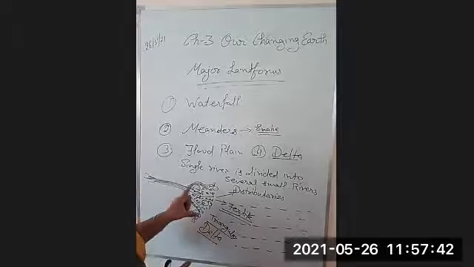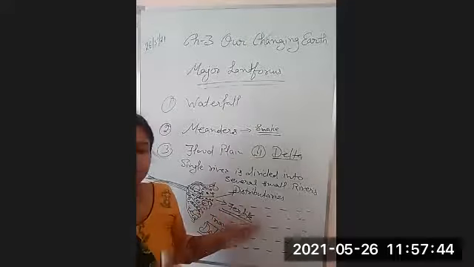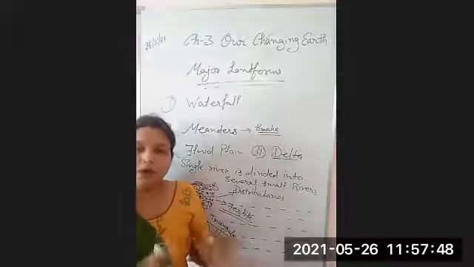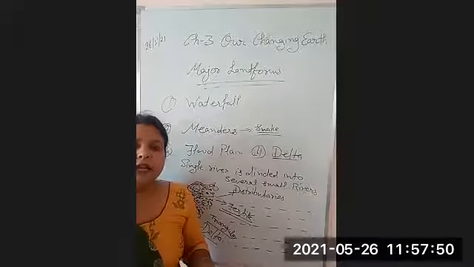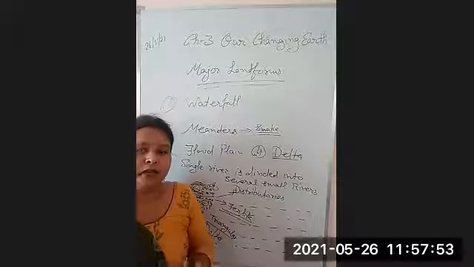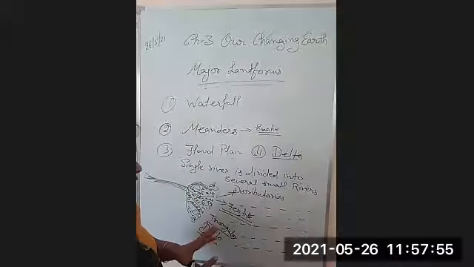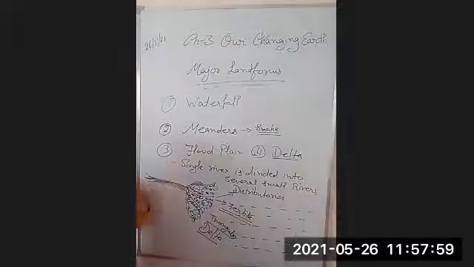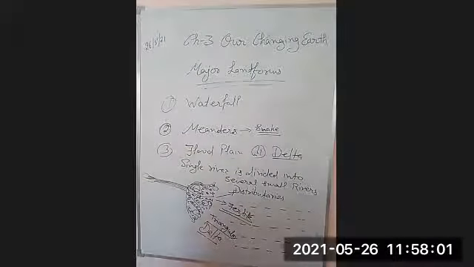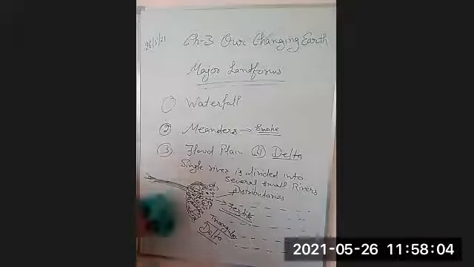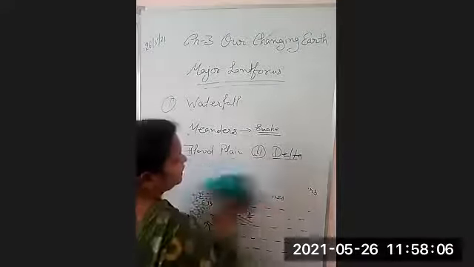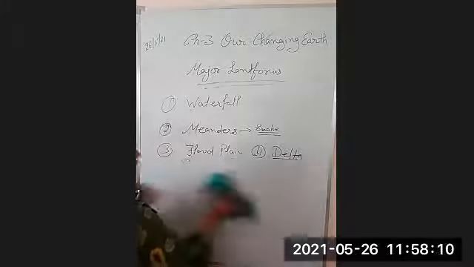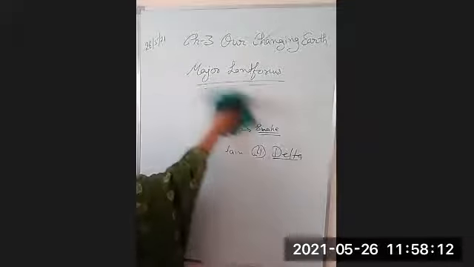So Ganga Brahmaputra Delta consists of entire Uttar Pradesh, Bihar, West Bengal, and you already know that all these areas are very fertile areas. These are agriculture rich areas, right? So this is the formation of deltas. Here we have completed all the features, all the landforms created by the river. Now come to the next one.